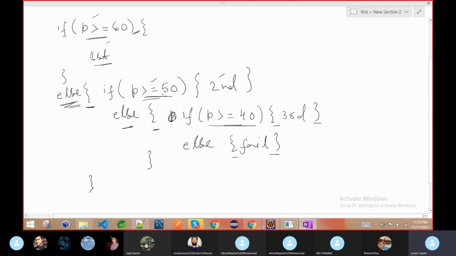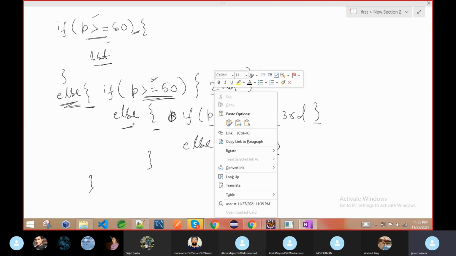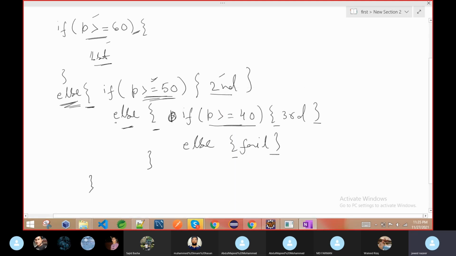Then we are checking, is this greater than or equal to 50? Now I'm asking, are you second division? If they say yes, meaning this condition is true, then we will do this one, and we are not going to the else part. Again, same thing. Now suppose this condition is also false, then I will ask, are you third division? If they say yes, it's done. If they say no, then I'm not going to check any condition. I will say okay, it is fail. This guy has failed.